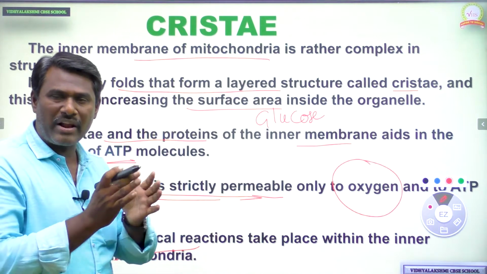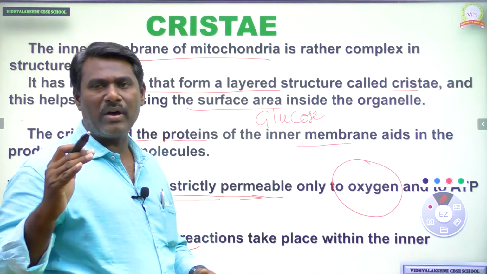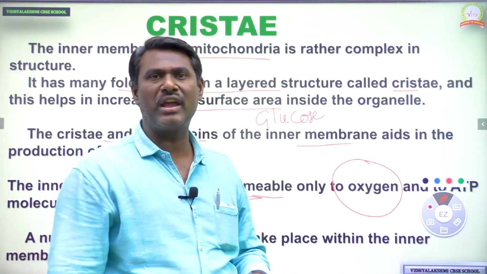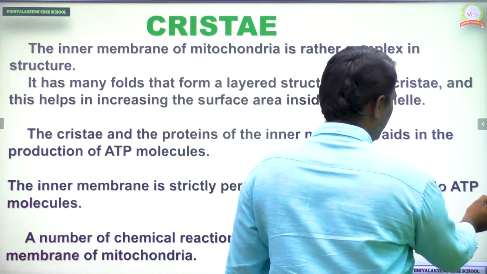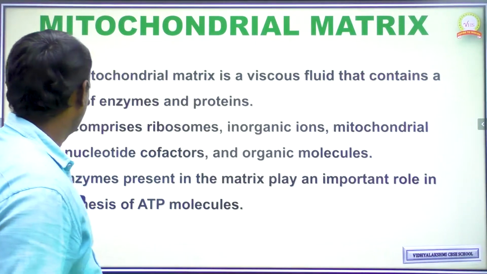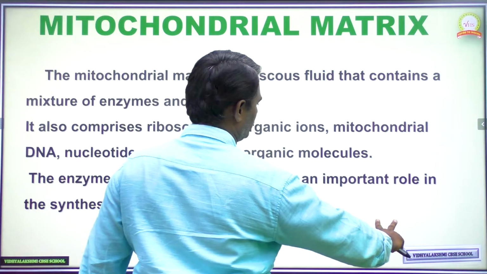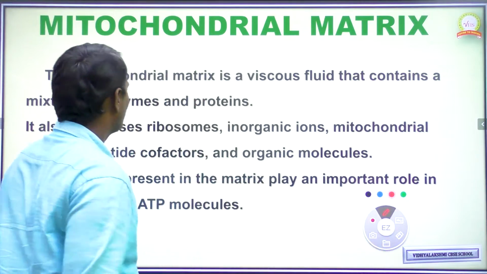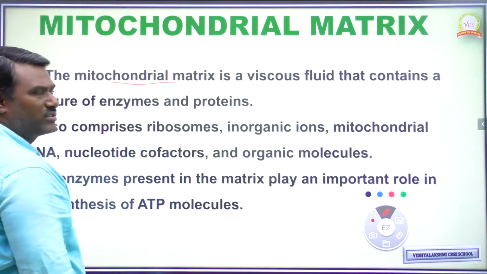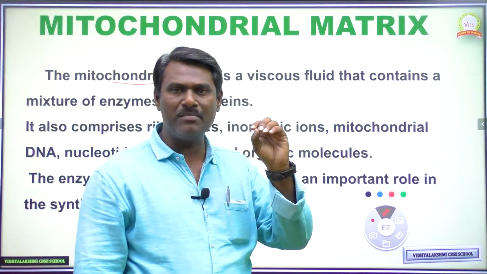Next one, a number of chemical reactions. Within the inner membrane of mitochondria, we can see a huge quantity of chemical reactions. Let us see next what chemical reactions we can observe. Yes, next we can see the mitochondrial matrix. Cristae we have completed, and next we can see the matrix.